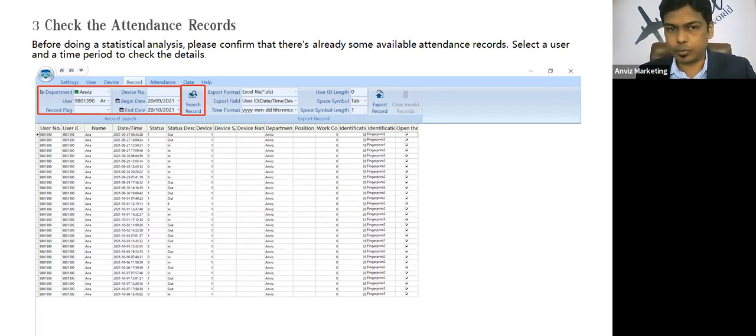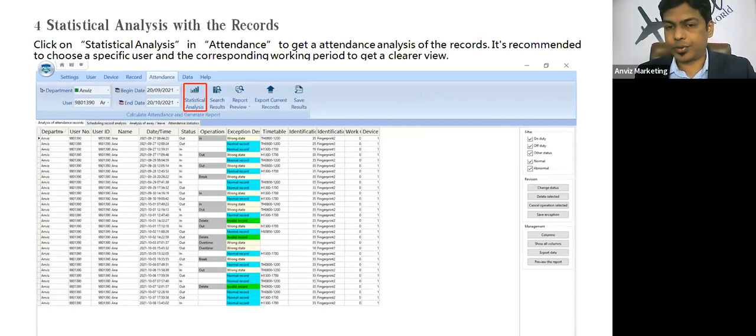Moving further, there is an option of attendance where you can see the actual feature of statistical analysis. The statistical analysis will be done based on the rules that we have created in the shift feature or timetable feature, and based on the records coming from multiple devices.